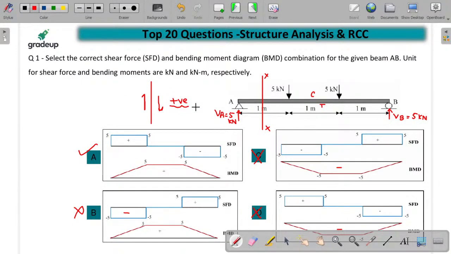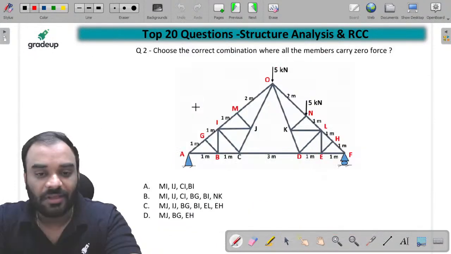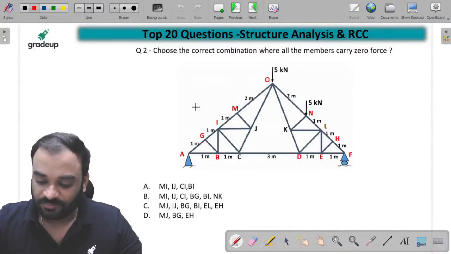कैसा कंसिडर करना है बच्चों? पॉजिटिव कंसिडर करना है. So we can eliminate the option C, D and B. So A is the correct answer. A सही आंसर होगा बच्चों. नेक्स्ट क्वेश्चन. Next question in front of you guys.